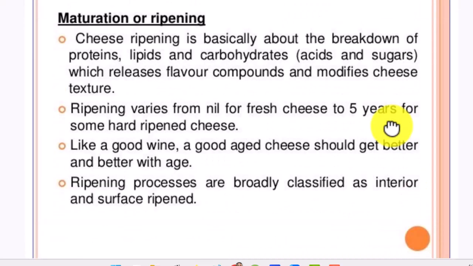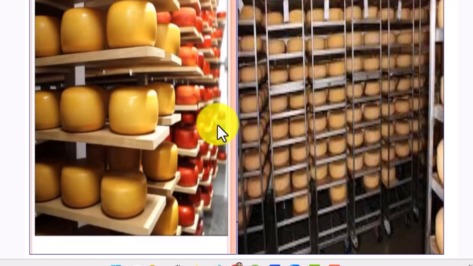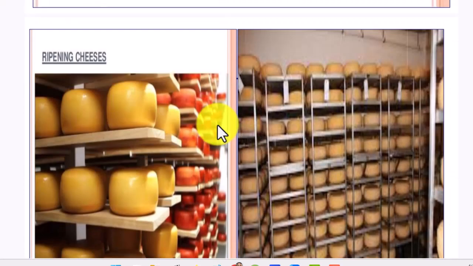Maturation or ripening. Cheese ripening is basically about the breakdown of protein, lipid, and carbohydrate, which release flavor compounds and modify cheese texture. Ripening varies from nil for fresh cheese to 5 years for some hard ripening cheese. Like a good wine, a good aged cheese should get better and better with age. Ripening processes are broadly classified as interior and surface ripening. Here, ripening cheese.